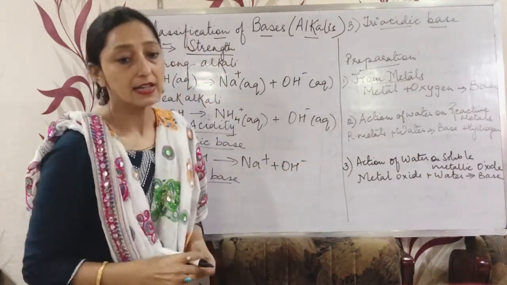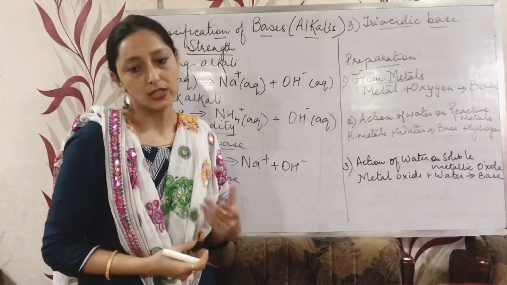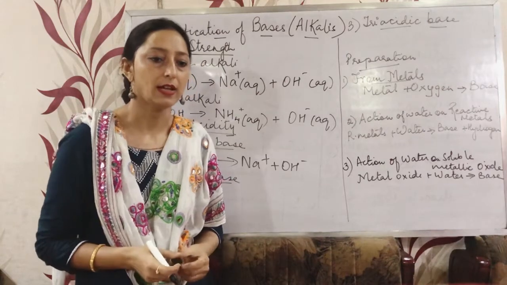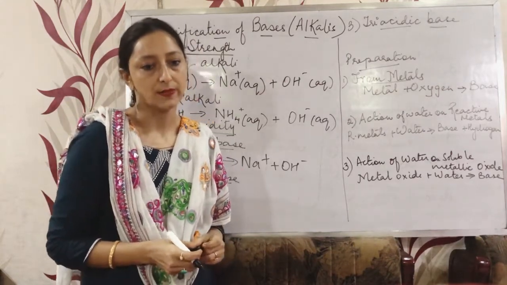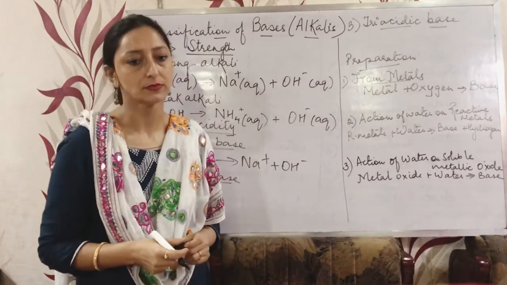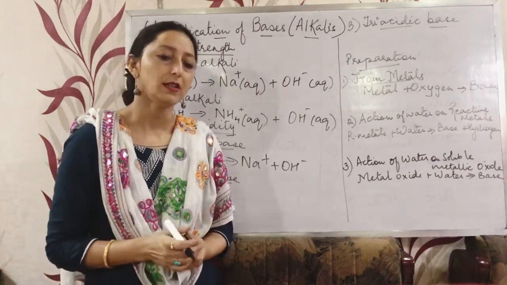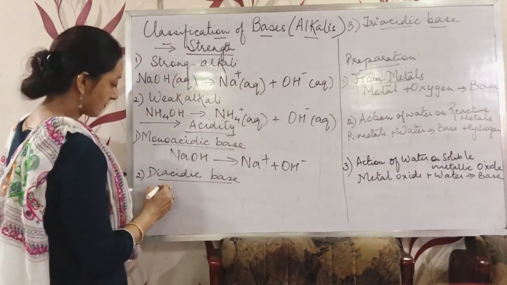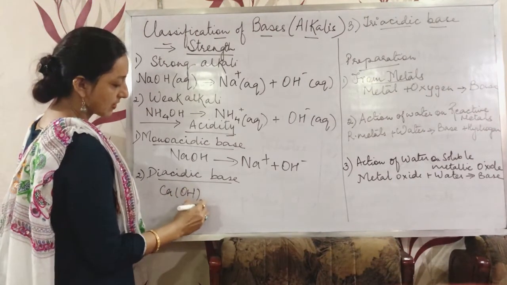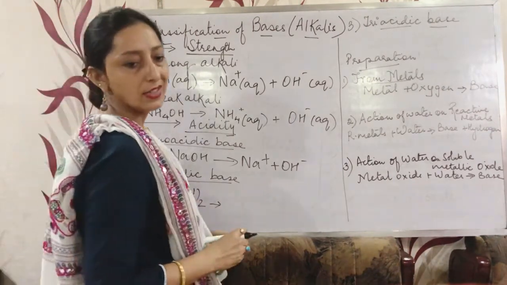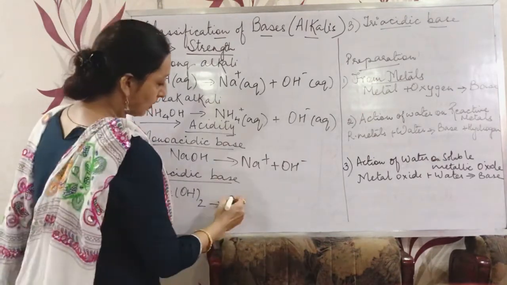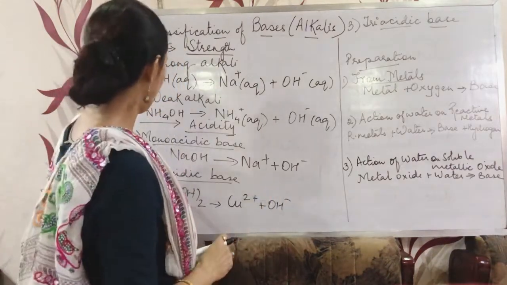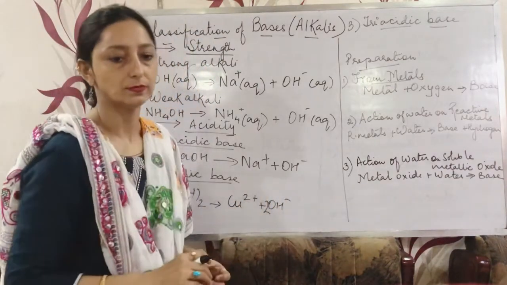Diacidic, that means two. It is a base that dissociates in molten state or in aqueous solution and produces 2 hydroxide ions per molecule of that base. Here the examples are calcium hydroxide and copper hydroxide. When it dissociates in fused state, it will form Cu and 2 OH. Got it?